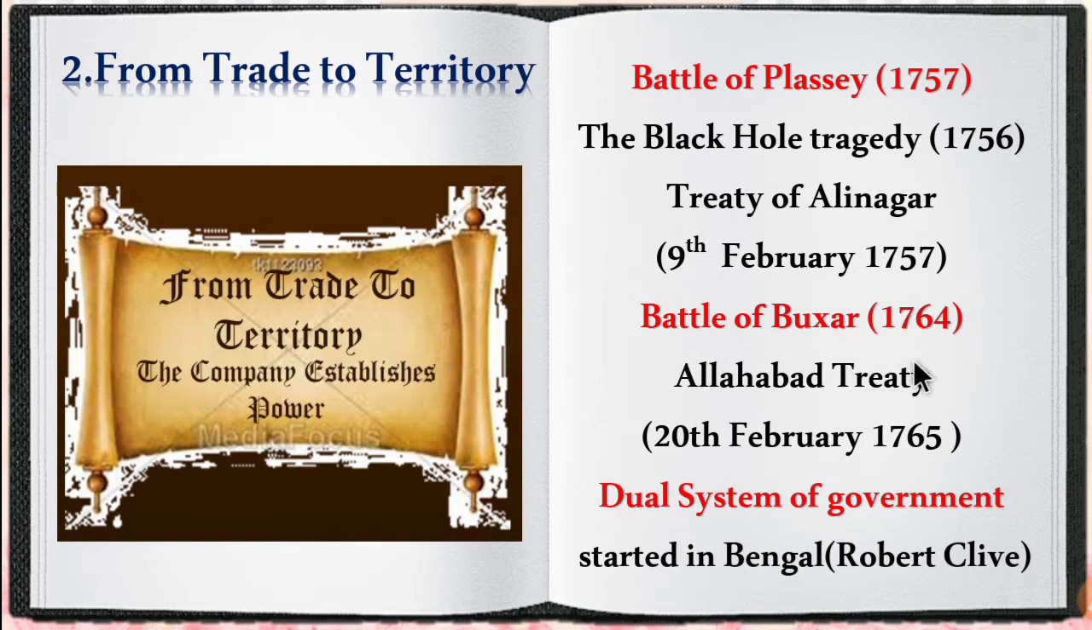in 1764. The British won the battle, and the battle ended with a treaty called Allahabad Treaty, which was signed on 20th February 1765. According to the treaty, dual government system was established, and it was started in Bengal by Robert Clive. So, the Battle of Plassey and the Battle of Buxar were the initiation of the British rule in India for the next 2 centuries. They were the main reason for the British domination in India.